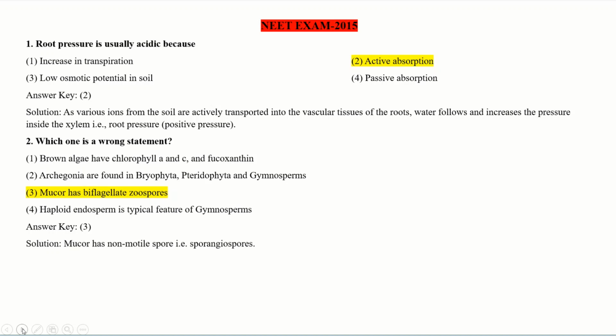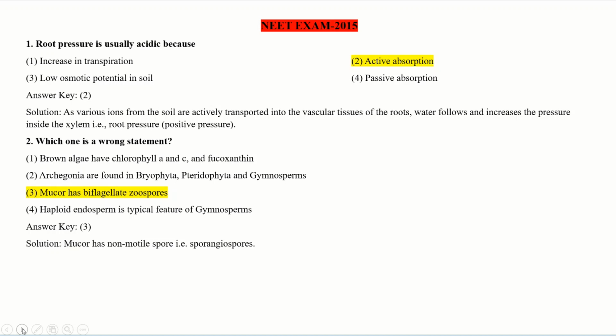Think about the sentences. Brown algae have chlorophyll a, c and fucoxanthin. Yes, brown algae are photosynthetic and so they have different chlorophyll pigments such as a, c and fucoxanthin. Archegonia are found in Bryophyta, Pteridophyta and Gymnosperms. Yes, this is also a correct sentence.